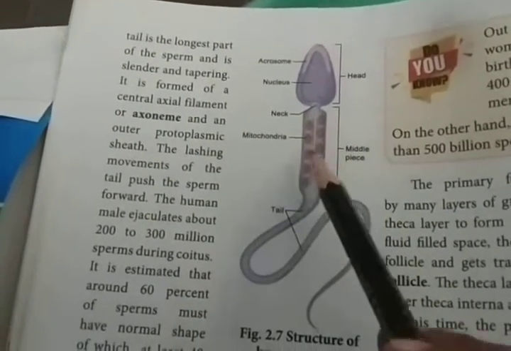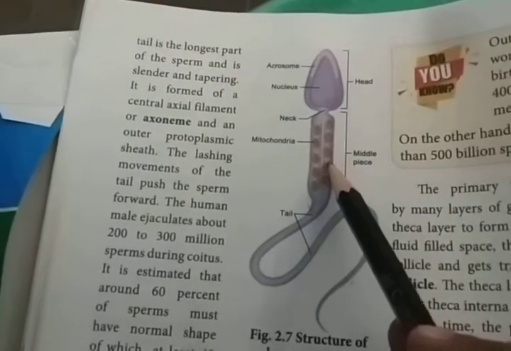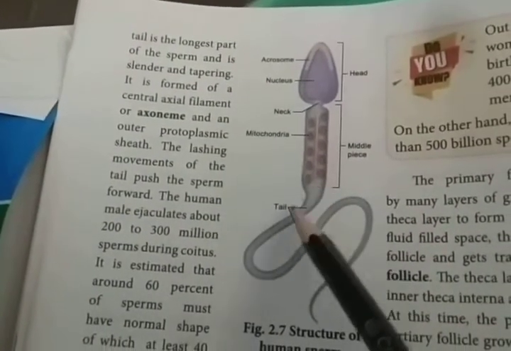It is formed of the central axial filament, which is known as the axoneme, and the outer protoplasmic sheath.